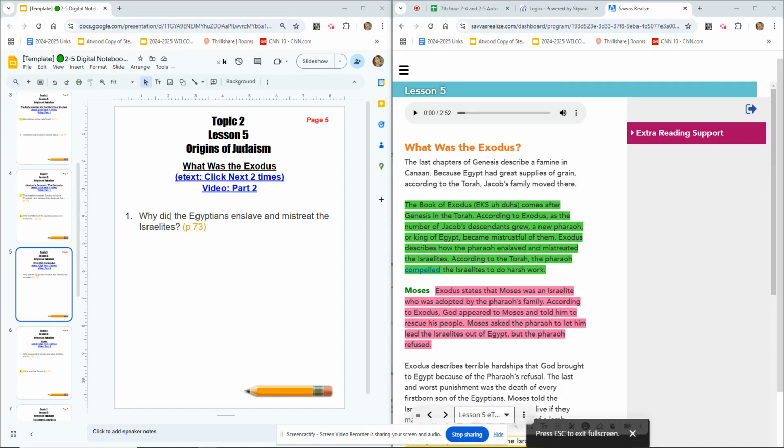This first question we're looking for: why did the Egyptians enslave and mistreat the Israelites? You'll find that answer in this green highlighted text.